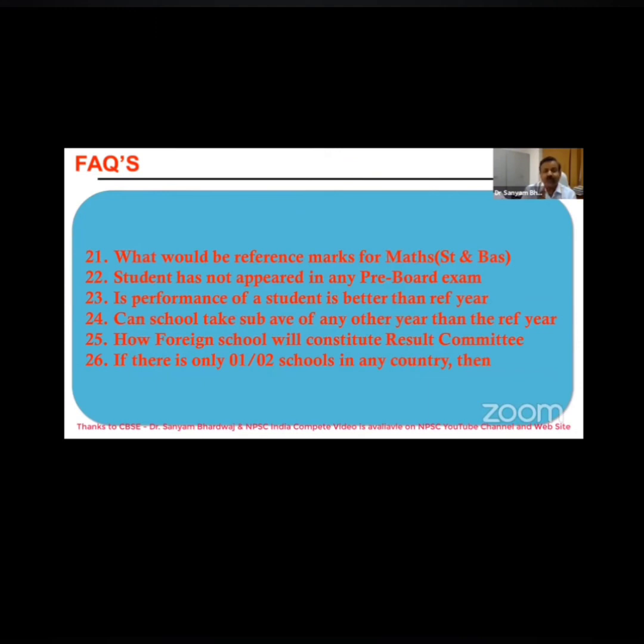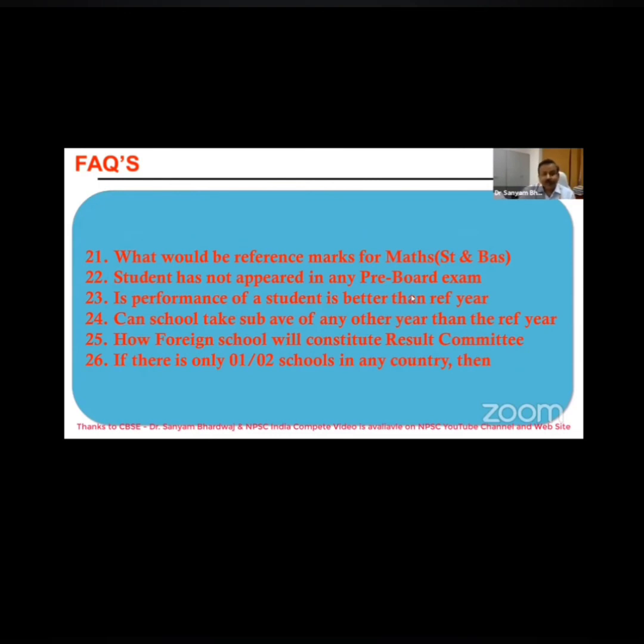If the performance of a student is better than the reference year, certainly a student could be better, meaning he could secure 100 marks in each subject. When you award 100 marks to this student in each subject, he would be placed in the last segment only. But accordingly, you have to shift the other students to the previous segments or the previous boxes of the percentage of marks, which I showed you in two tables, 1%, 2%, 5% kind of thing.